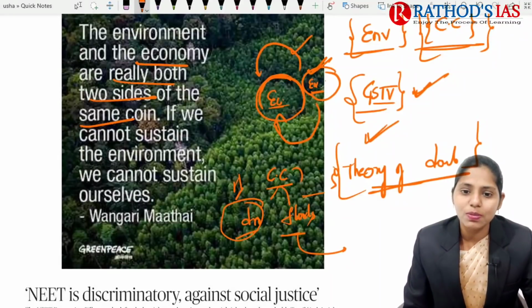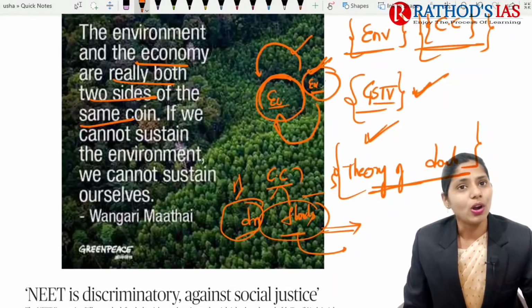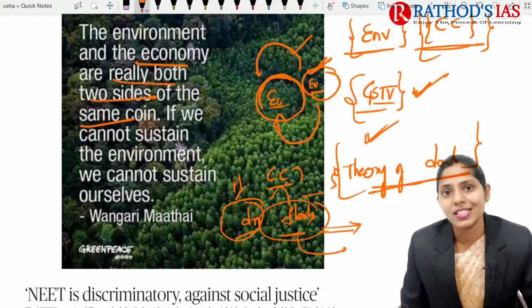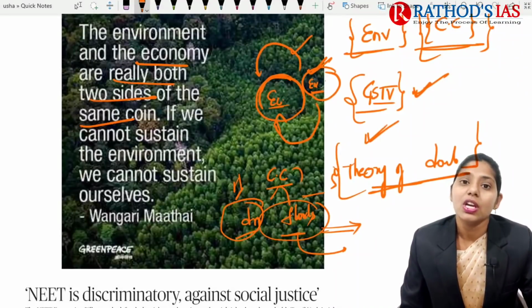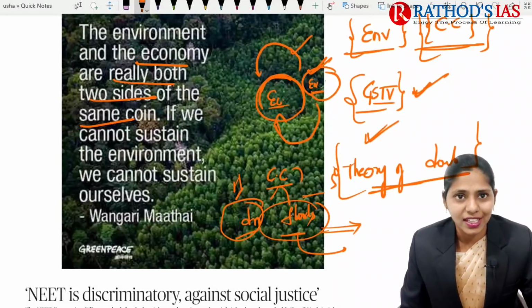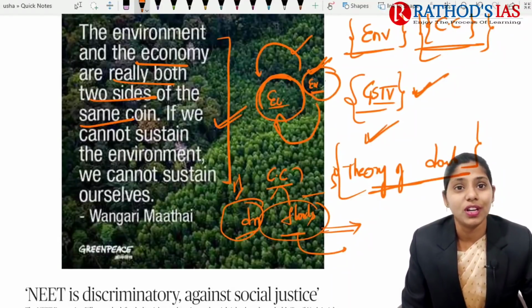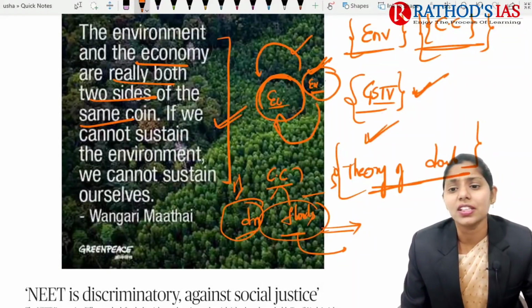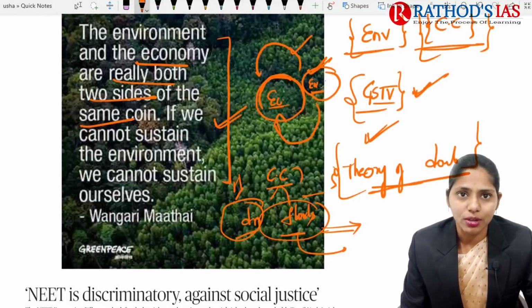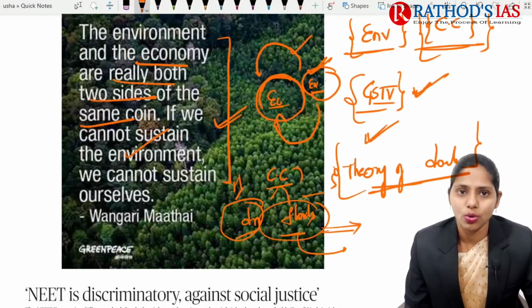Because of droughts and floods, there will be an impact on agriculture. Not only agriculture, we can see the impact in every sector. So it will have a negative impact on the economy, and because of this we cannot sustain ourselves. This is the meaning of this quote, and you can use it whenever you are writing any case study regarding the theory of double effect of economy versus environment. So this is about today's quote.